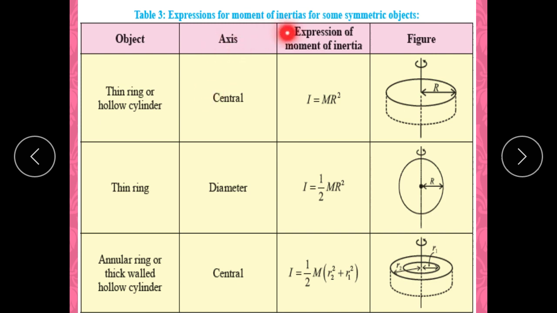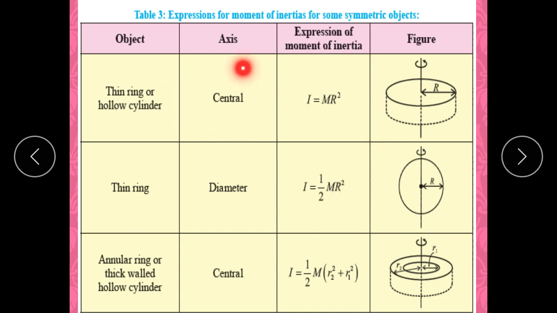Now here are some expressions for the moment of inertia of some symmetrical objects. For a thin ring, we have already derived the expression for moment of inertia, it is mr square, or you can say the same for a hollow cylinder. For a thin ring about a diameter, if the axis of rotation passes through the diameter, then the moment of inertia becomes half mr square.